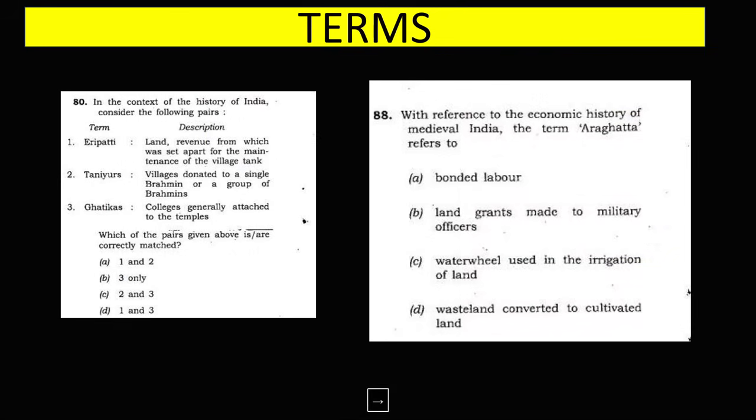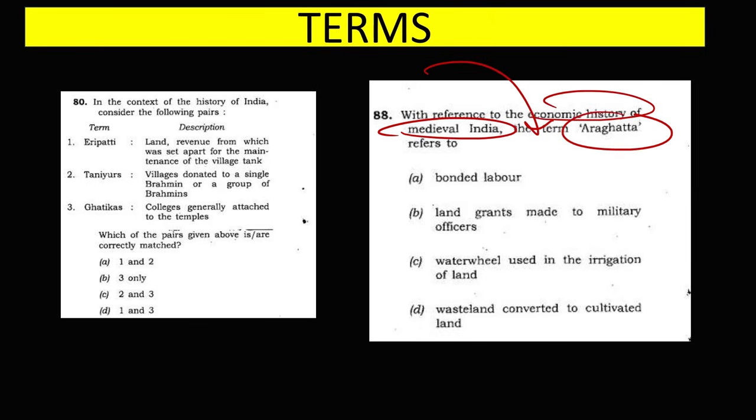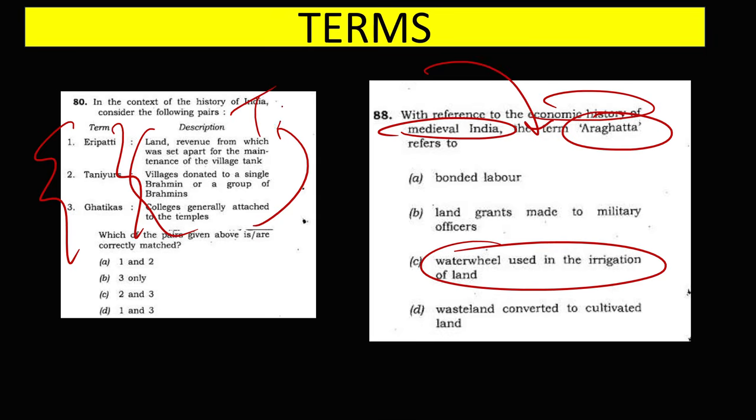Okay, next, moving on, guys, term based questions. Guys, term based questions are also very popular. You can see this question in medieval India. Okay, the economic history term Arghatta. What is Arghatta? This is basically a water wheel used for irrigation. So like this, questions have been coming. This question was repeated also. Again you can see term and description. Term based questions are very important.